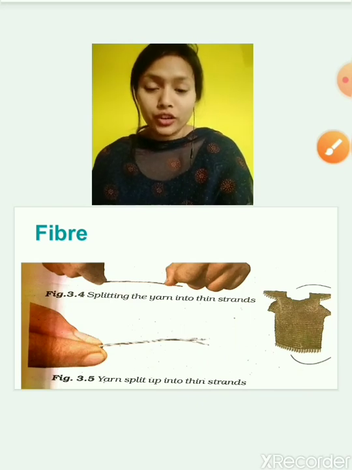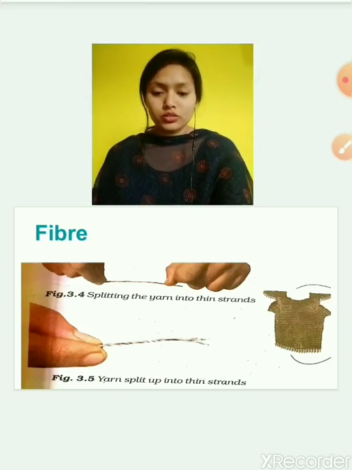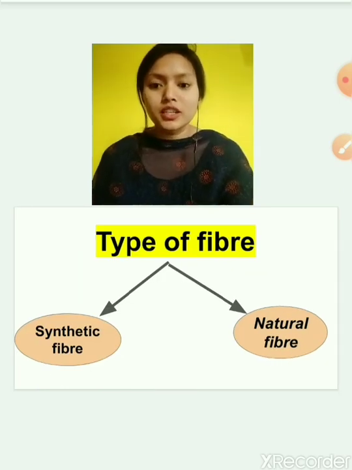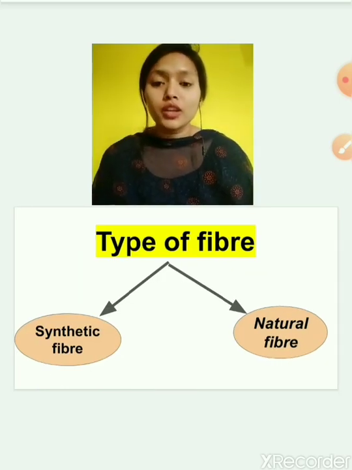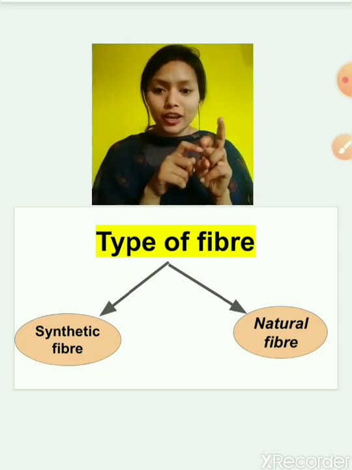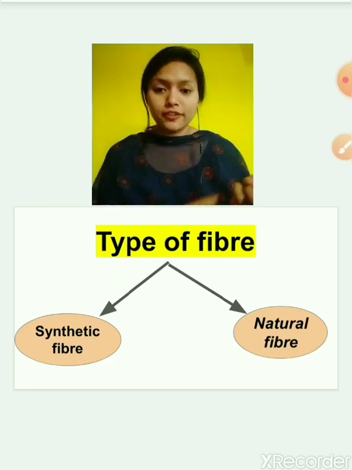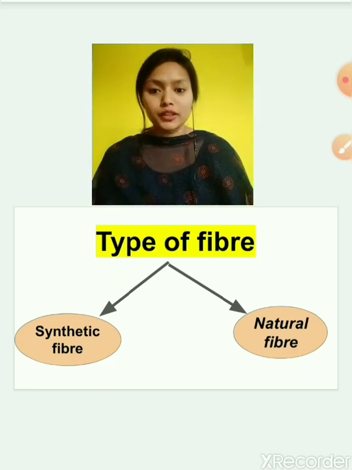Now from where do we get the fiber? First of all, we will study the types of fiber. There are two types of fiber. First is synthetic fiber, and the next one is natural fiber. Synthetic fiber and natural fiber are the two types of fiber.